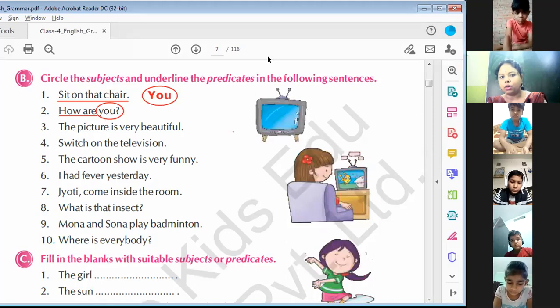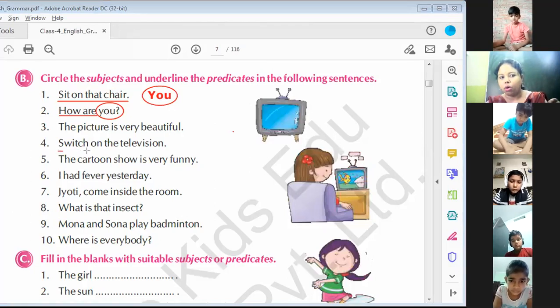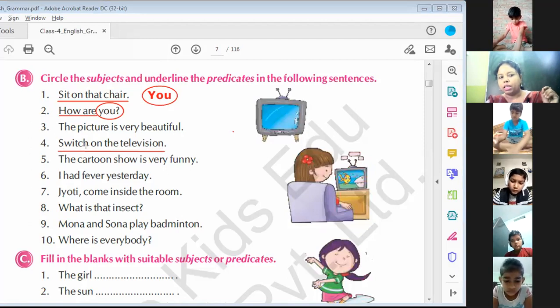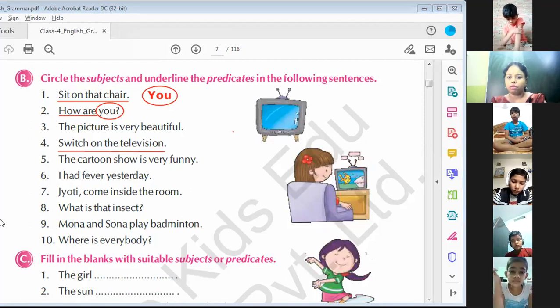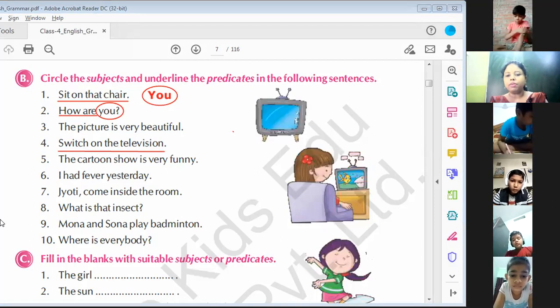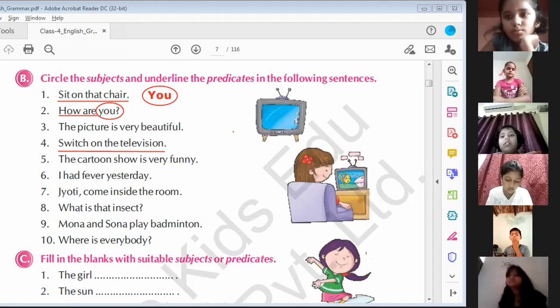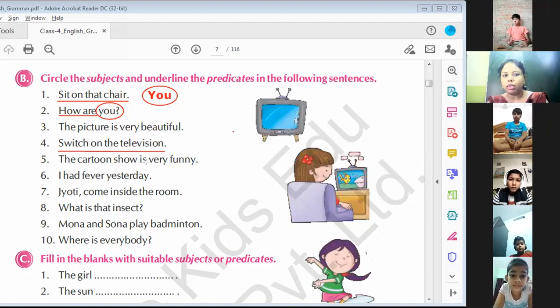Because you is understood, this whole sentence is predicate. Understood? You don't have to say that switch is subject or television is subject. It is a command. Switch on the television means turn on the TV. We are just speaking a sentence, we are talking to somebody. We are giving a command to somebody, and whom are we talking to? We are talking to you. So you is understood here.